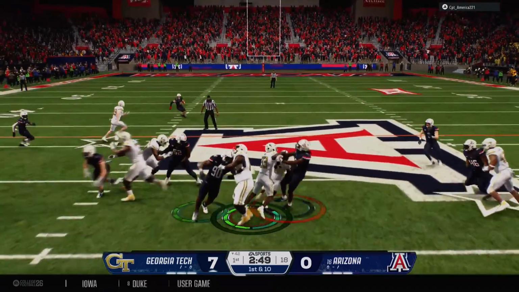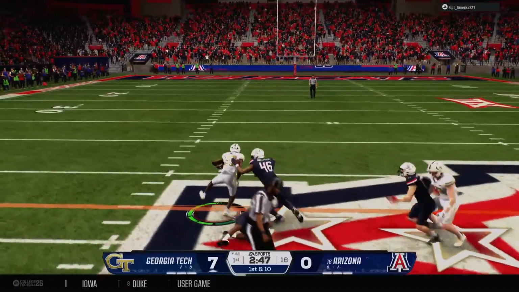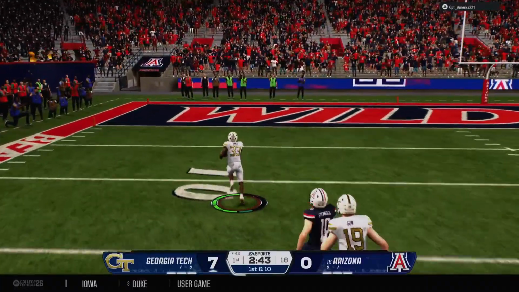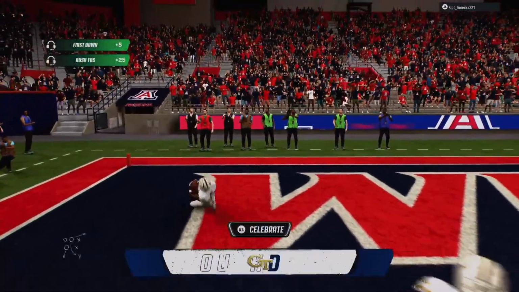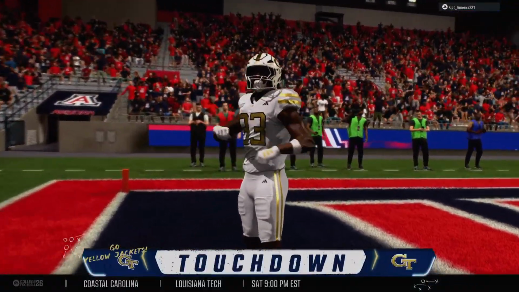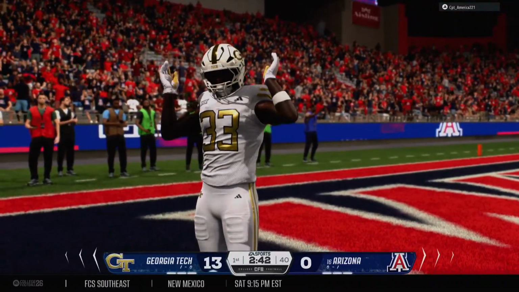Now back to work with this 7-0 lead. Hard running there. Oh, he's got some space. He's at the 10. Touchdown, Yellow Jackets. He shed tackles like a snake getting rid of his skin.